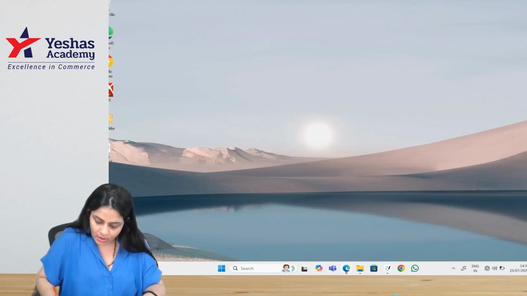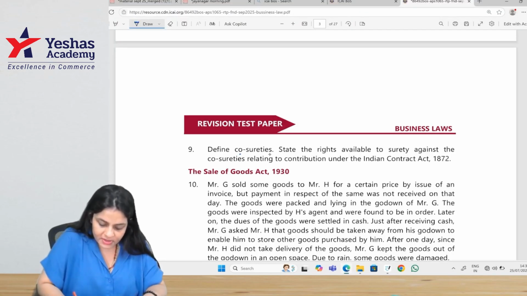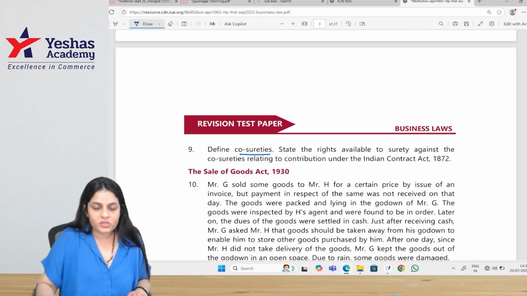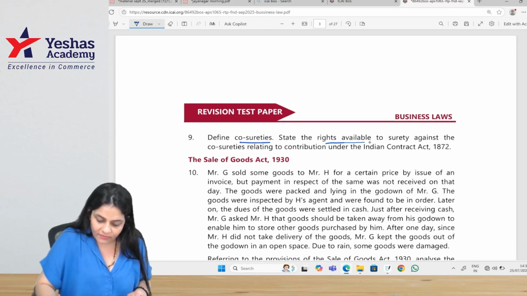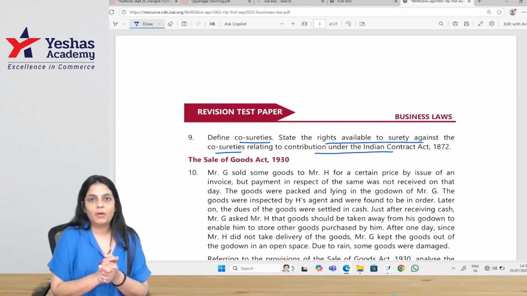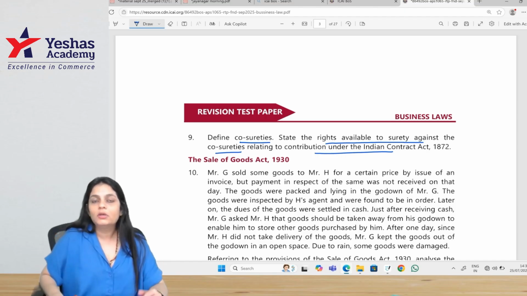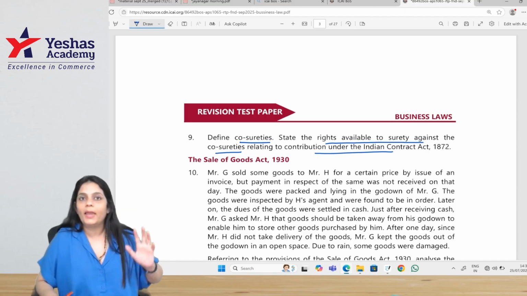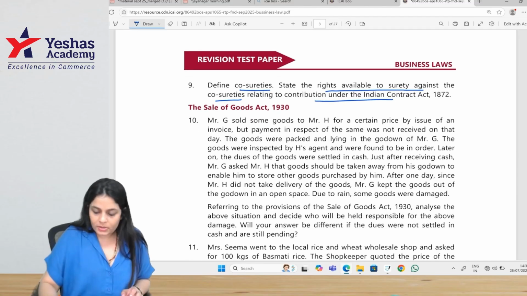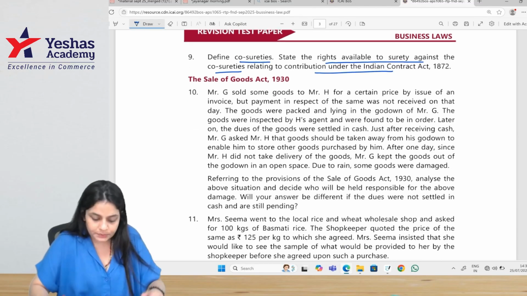Define co-sureties. What is co-sureties? When two or more persons have made a joint promise, they are known as co-sureties. State the rights available to the surety against the co-sureties relating to contribution. If they are bound by equal amounts, they are liable to contribute equally. If they are bound by different amounts, they are liable to contribute to the extent of the amount they are liable for. Okay, so moving on to the Sale of Goods Act.